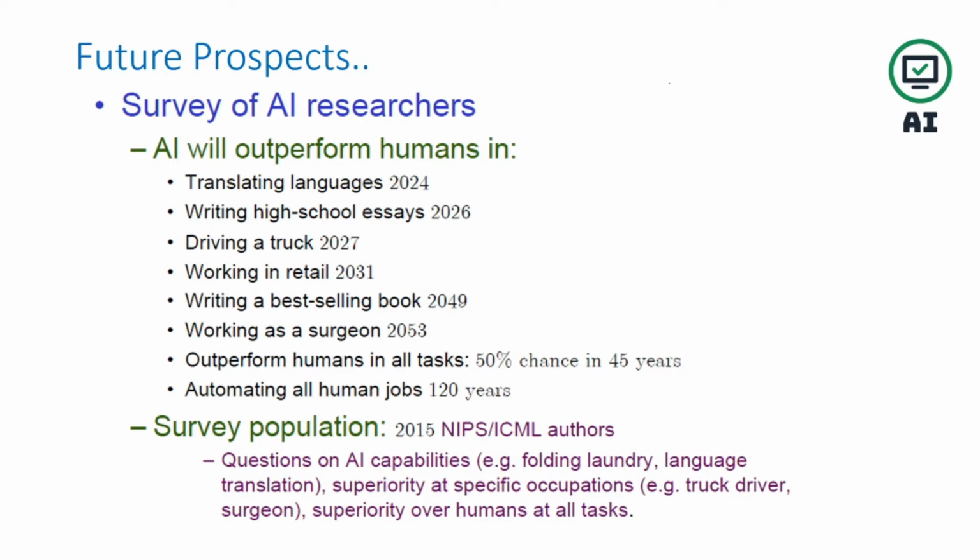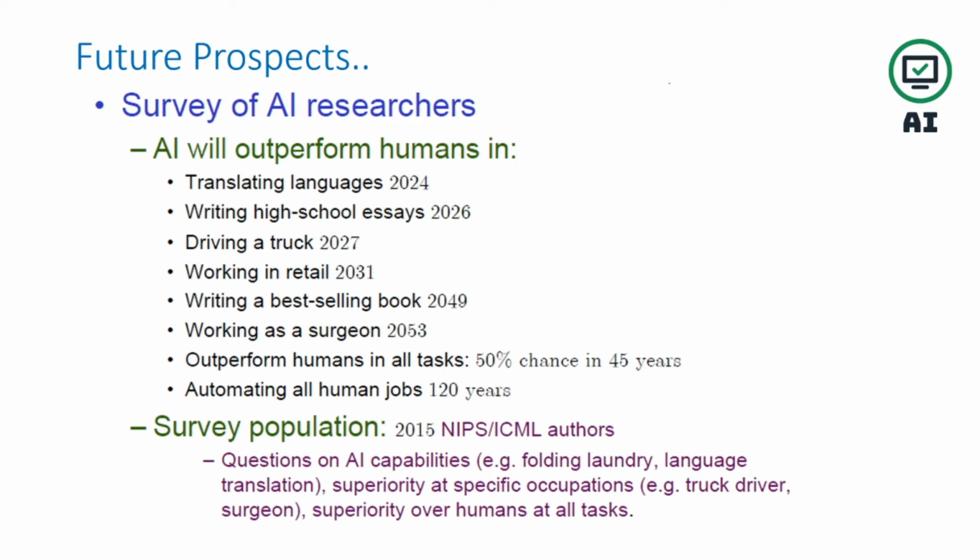Future prospect: you can see here, there was a survey in 2015, and the question asked was about AI capabilities. What is the capability of AI? Someone has explained that translating language from German to French, French to English by 2024, and writing a high school essay.